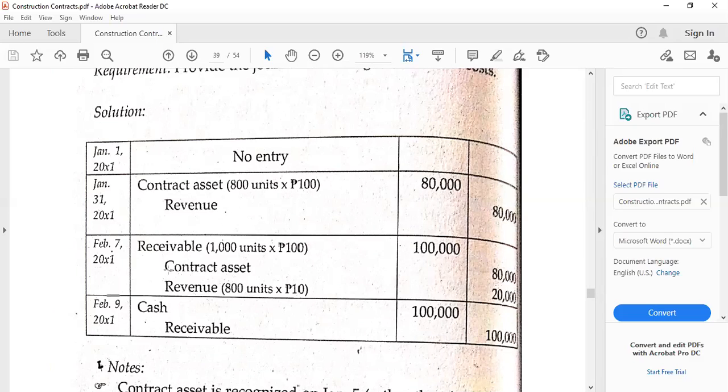When the condition has been fulfilled, we debit the receivable and then we close the contract asset to recognize the revenue. And when the collection happens, we are going to debit cash and credit the receivable.